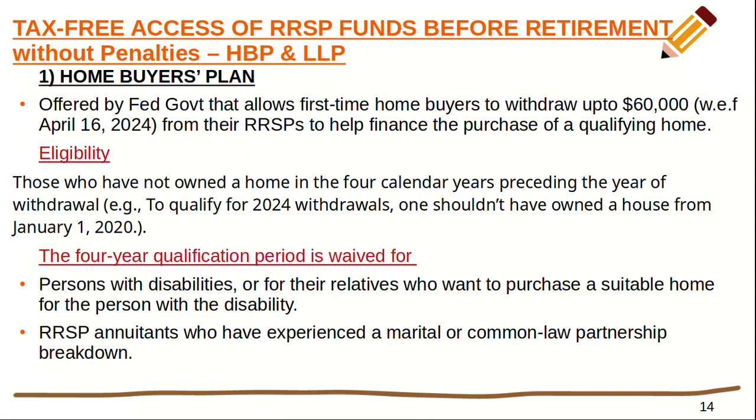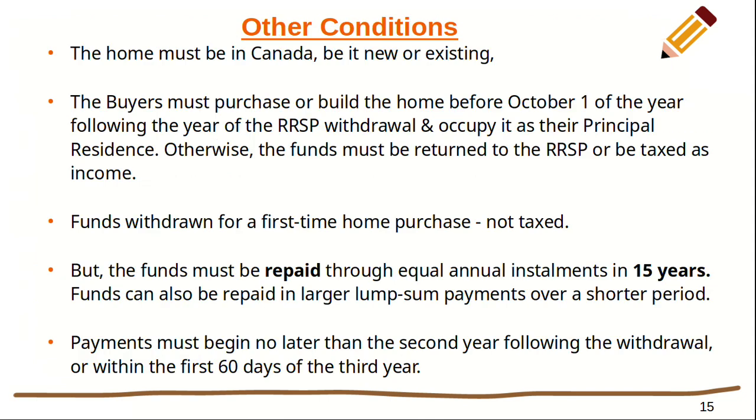1. The home must be in Canada, be it new or existing. 2. The buyers must purchase or build a home before October 1st of the year following the RRSP withdrawal and occupy it as their principal residence. Otherwise, the funds must be returned to the RRSP or be taxed as income.